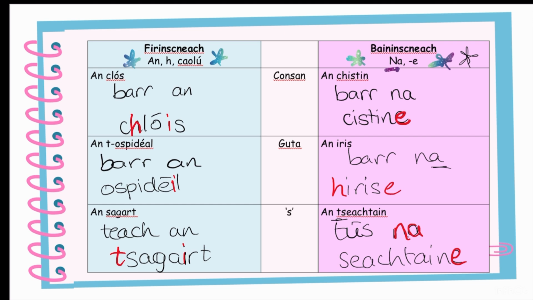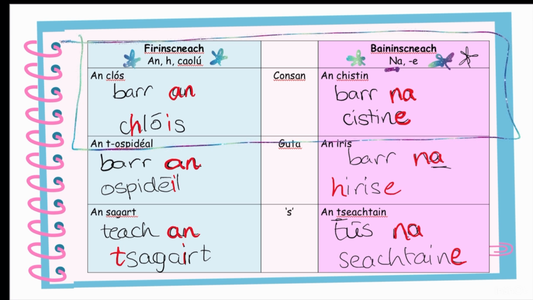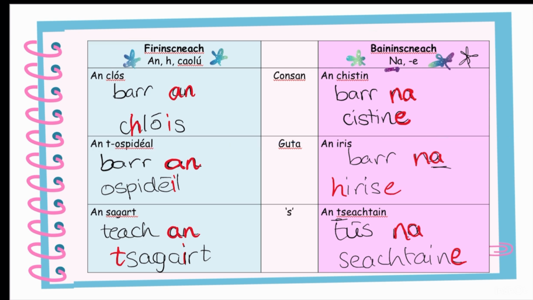So if we have a look at the left-hand side the whole way through, it's Firinscneach. So we have ans the whole way down. And then we put in our H's if we can. So 90% of the time, you are going to be dealing with this. You're going to be dealing with words that begin with a consonant. So those are the most important ones. So I'm going to ask you to please take that down into your copies. Highlight everything that I have in red and just follow those rules when you're going through the examples.